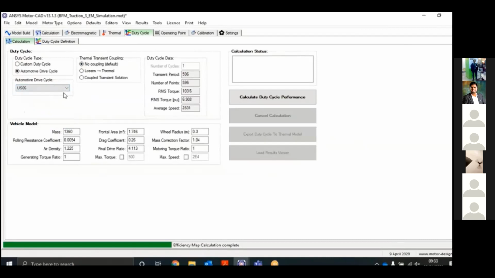Then we have to set the weight and mass of the vehicle. Before that, we have thermal transient coupling and then duty cycle data. So I change it to the electrical model and the weight to 1521, change the rolling resistance coefficient and the drag coefficient, and then click on the duty cycle performance.